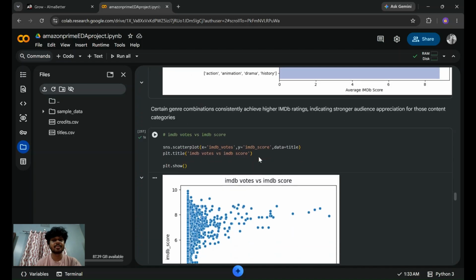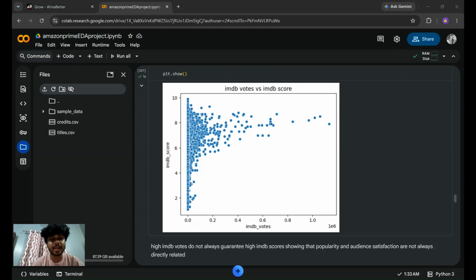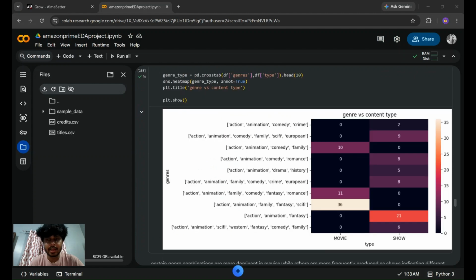And my next visualization is IMDb votes versus IMDb score. It is generally telling me that a higher number of IMDb votes doesn't guarantee higher IMDb scores. And this genre versus content type is telling that in movies, action, animation, family, fantasy, and sci-fi are leading, and in shows, action, animation, and fantasy are leading.